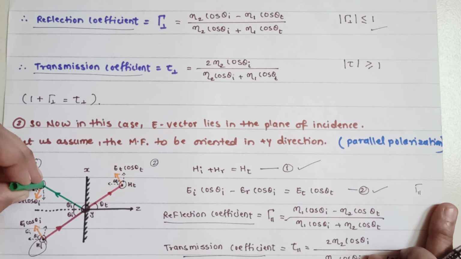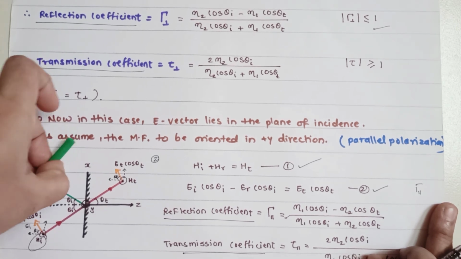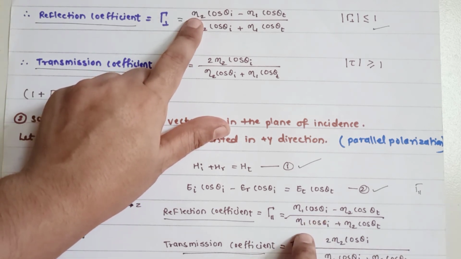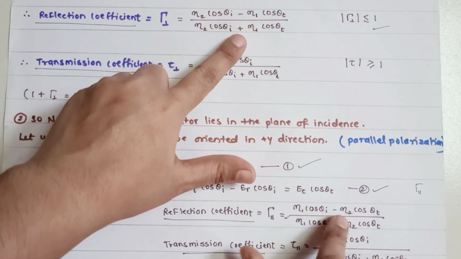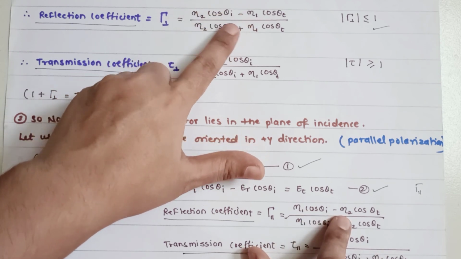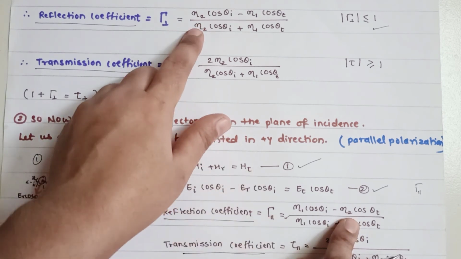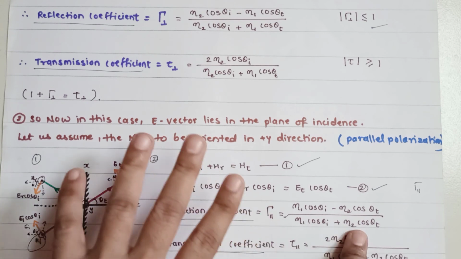Because in one case they are perpendicular in nature, and in the second case they are parallel in nature. So because of this you can see over here n2 refractive index, here n1, remaining cos theta similar, n1 here, n2 there. So here it is n2 minus n1, and here it will be n1 minus n2 in the case of parallel. n2 plus n1 below, and in the bottom n1 plus n2, remaining same.